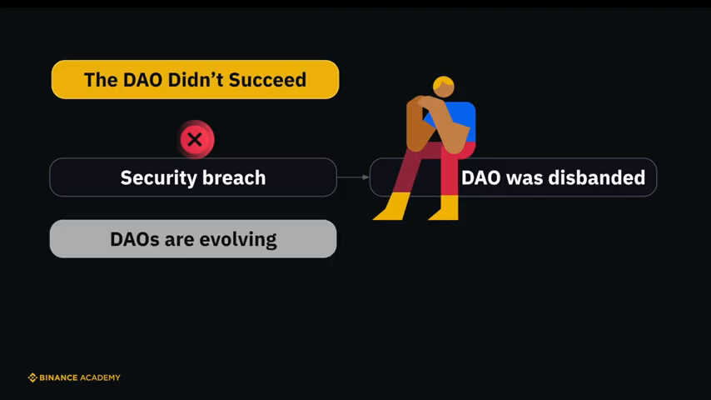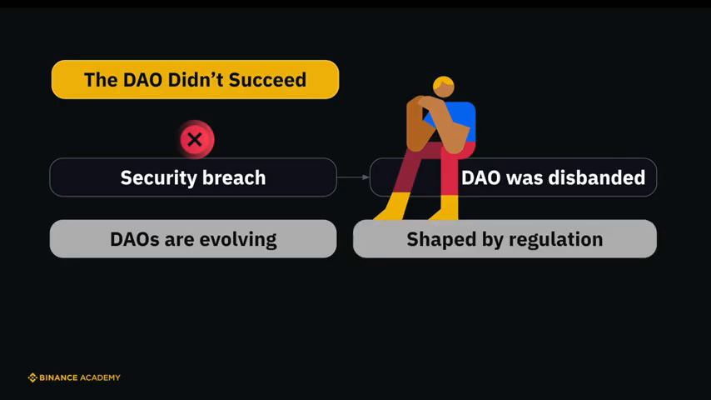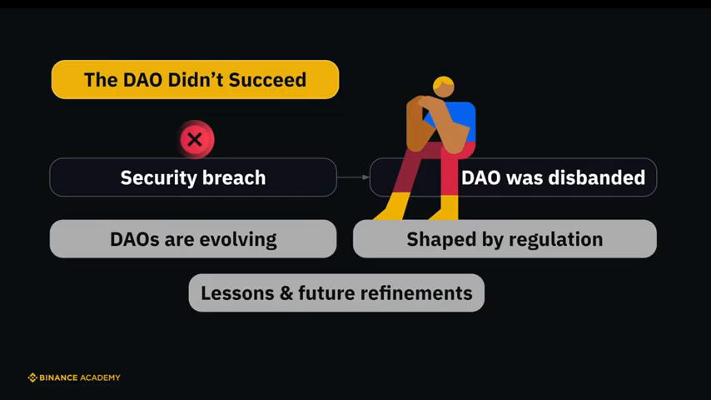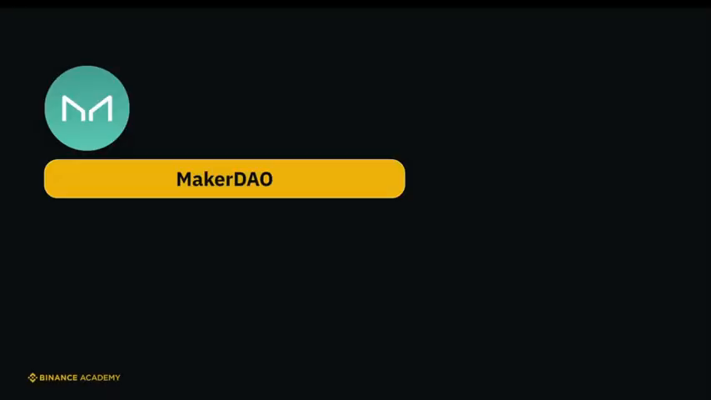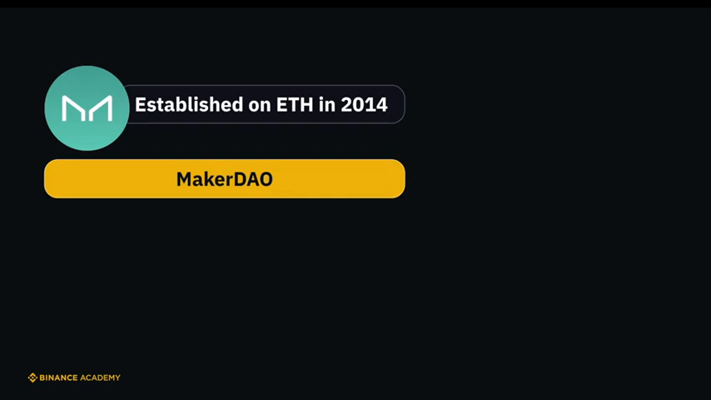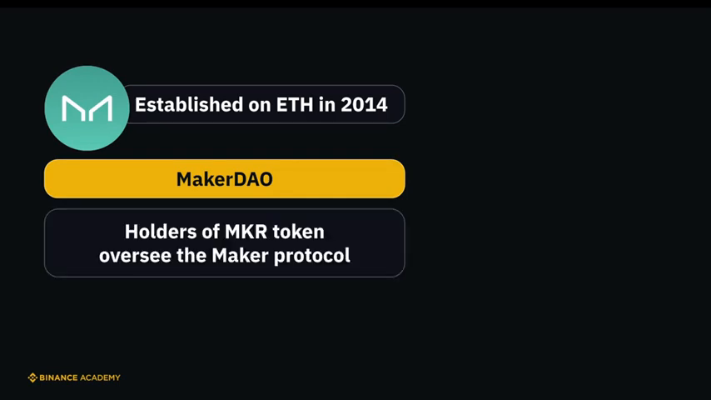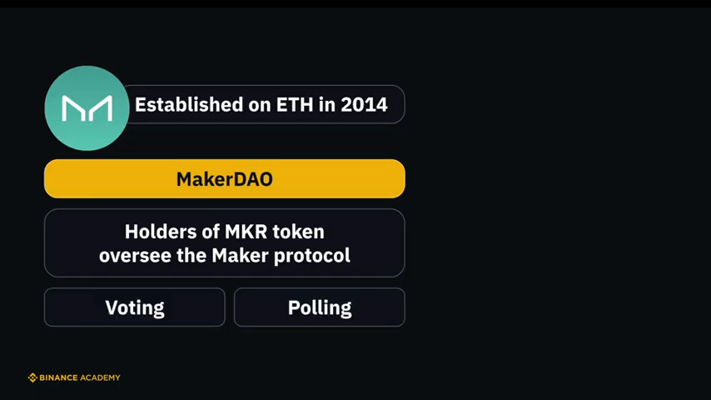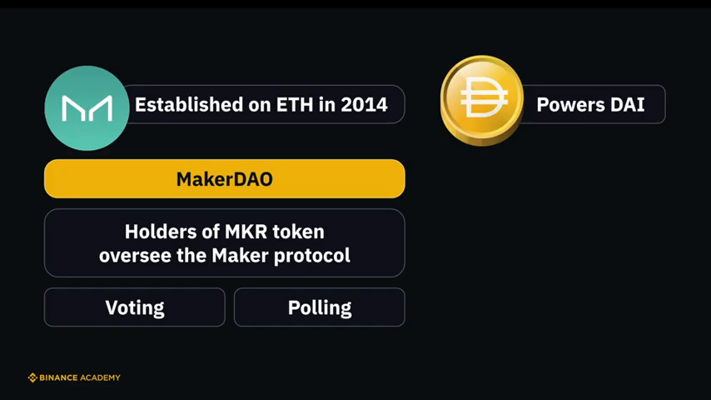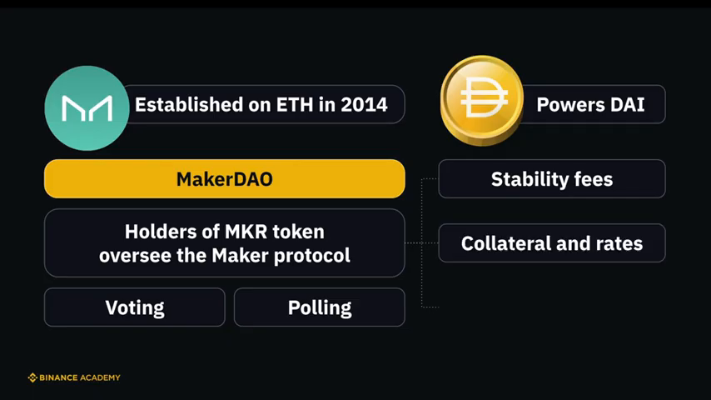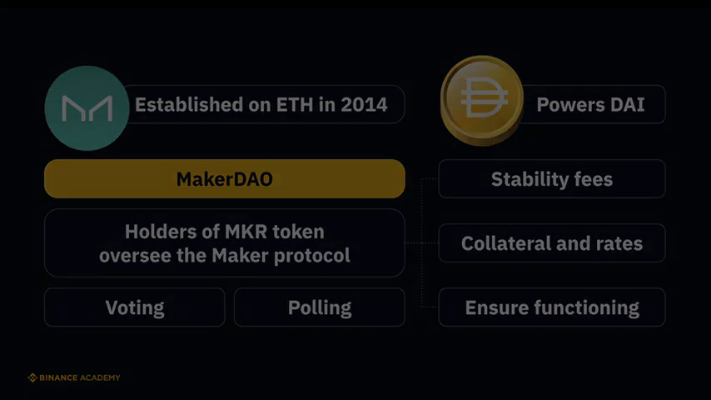It's essential to acknowledge that, like other aspects of the crypto space, DAOs are still evolving concepts. Their trajectory is shaped by regulatory frameworks, lessons from past failures, and potential future refinements. Another example is MakerDAO, established on the Ethereum platform in 2014. Holders of MakerDAO's governance token, MKR, oversee the Maker protocol through collective voting and polling. The Maker protocol is the force behind the stablecoin DAI. With MakerDAO, MKR token holders have a say on pivotal matters, such as stability fees, the types of collateral, and their associated rates, all aimed at ensuring the smooth functioning of the Maker protocol.